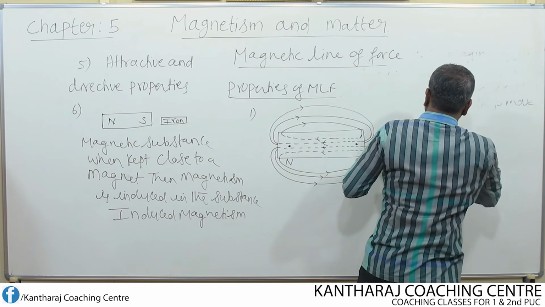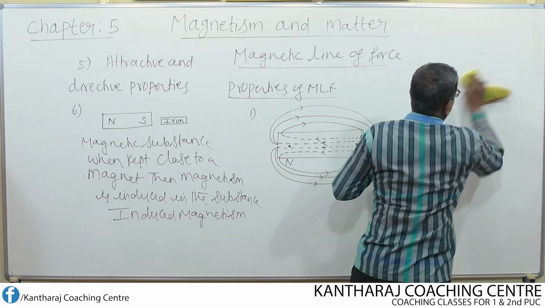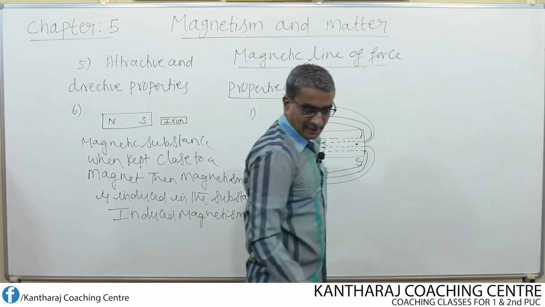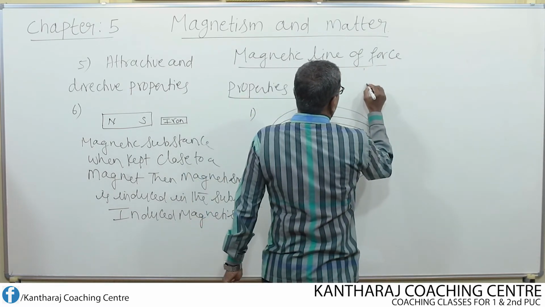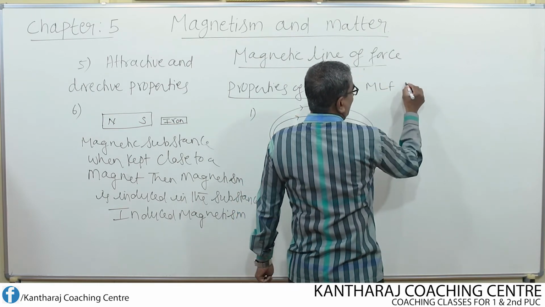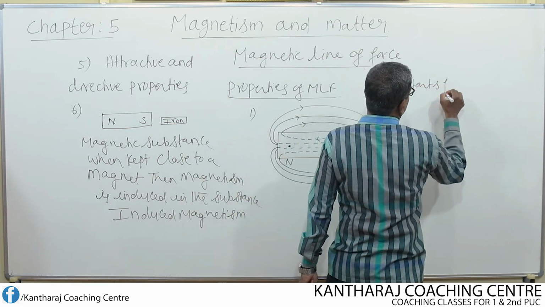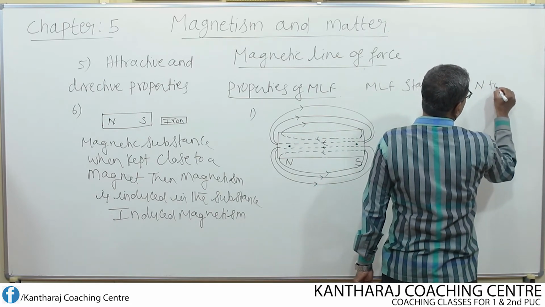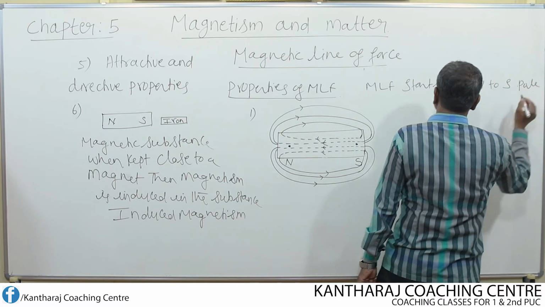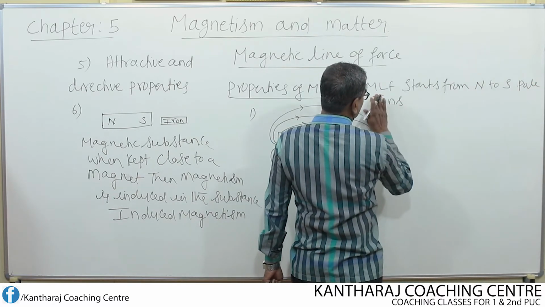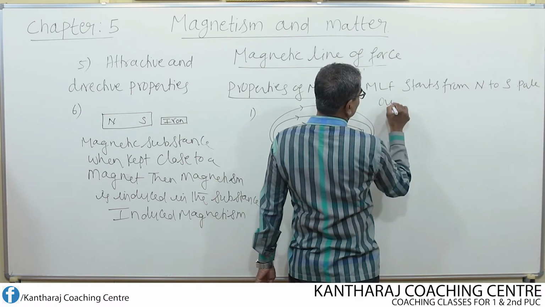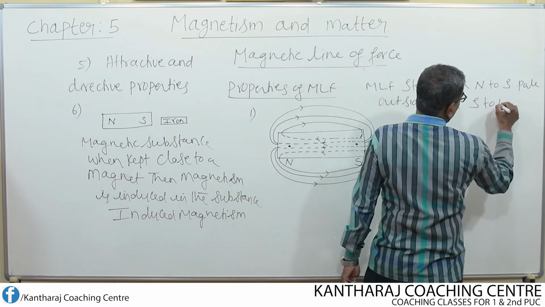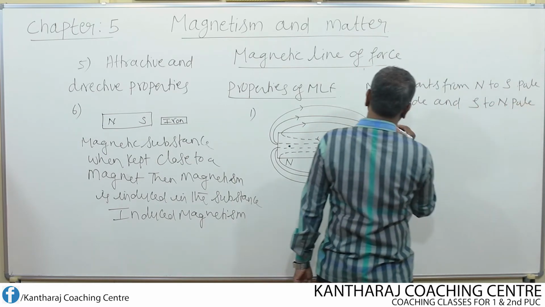Magnetic line of force starts from north pole to south pole outside and south pole to north pole inside the magnet.